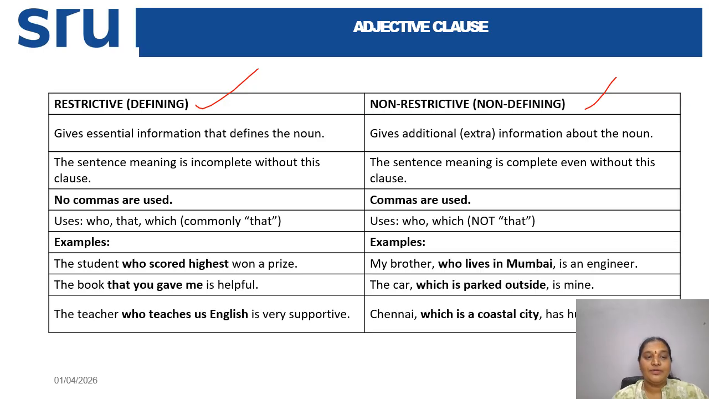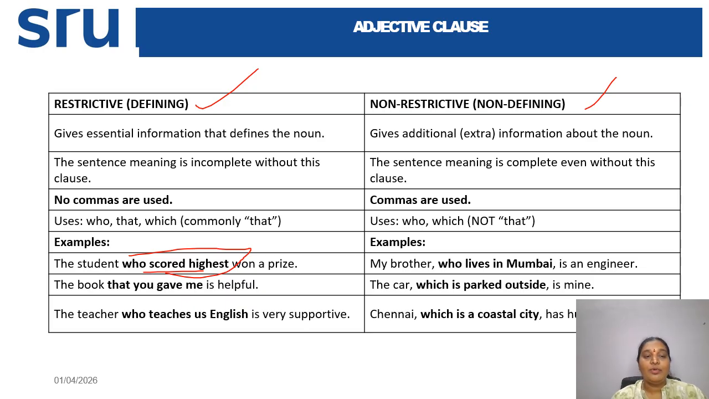For example, the student who scored highest won a prize. You can see the student won a prize, but there would be ambiguity about which student. To answer that question, you can take the help of who scored highest. It is essential information for this particular noun so that we can clearly understand which student won a prize.